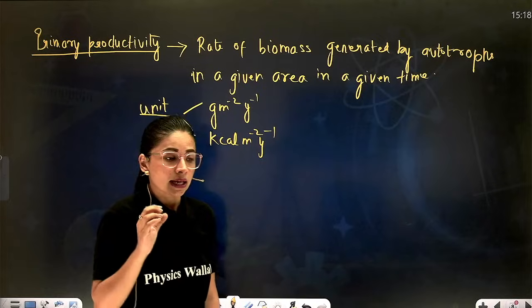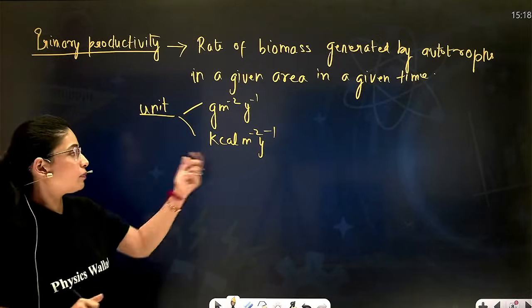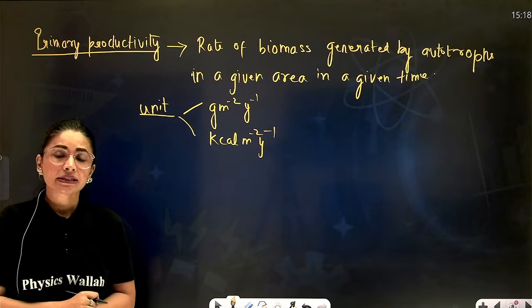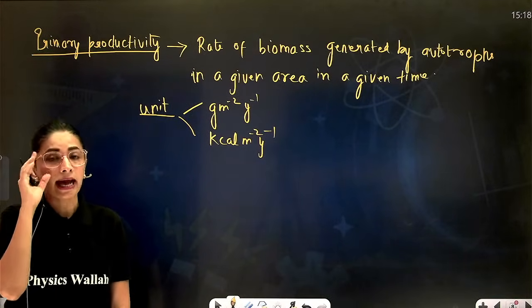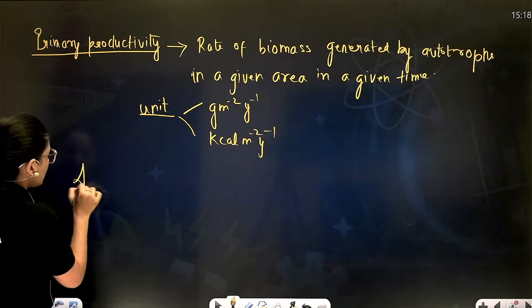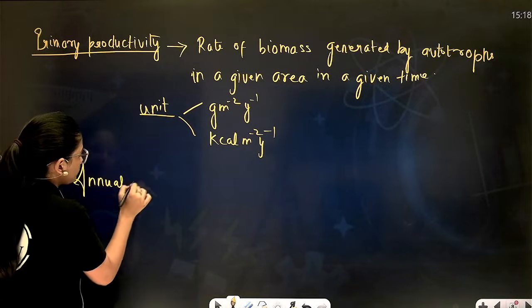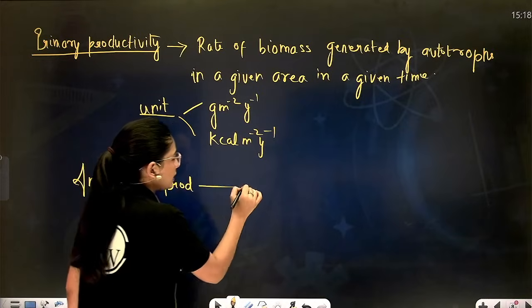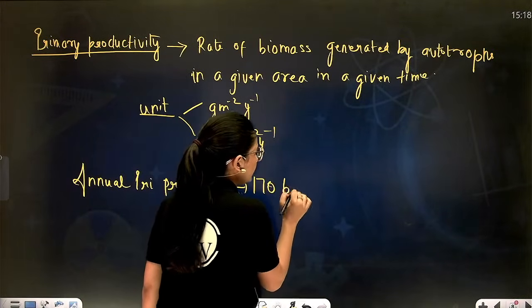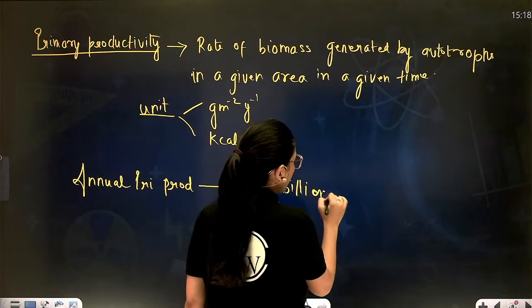Now, one more thing I would like to add over here. The annual primary productivity, which is calculated, is nearly 170 billion tons. Isn't it a lot?